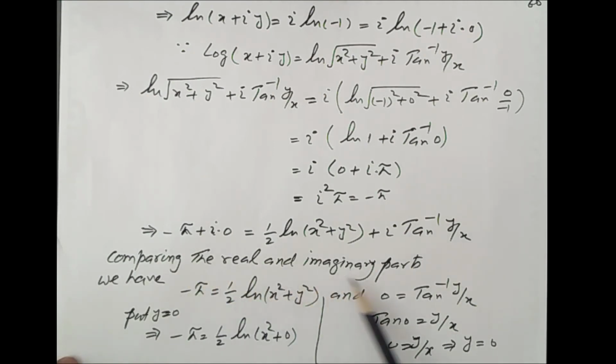Now again comparing the real and imaginary parts, minus pi equal to 1 by 2 log of x square plus y square, and 0 equal to tan inverse y over x. So here tan 0 equal to y over x, y by x equal to 0, and y equal to 0. The value of y is 0. Here we put y equal to 0, so this becomes minus pi equal to 1 by 2 log of x square.